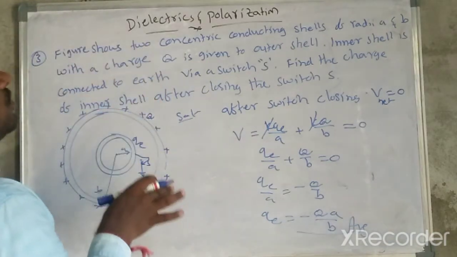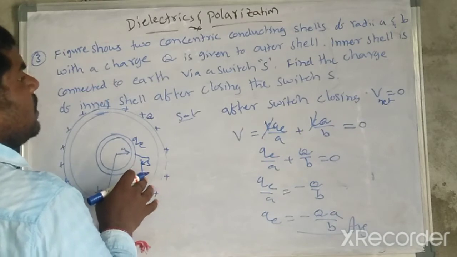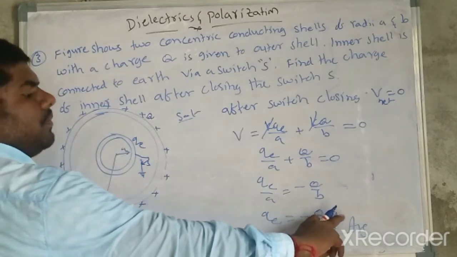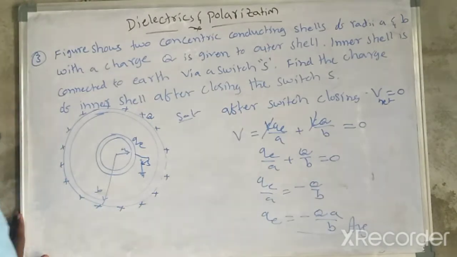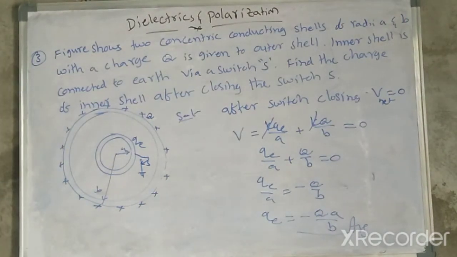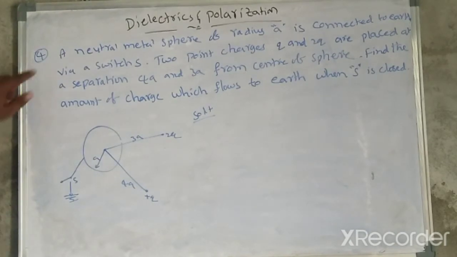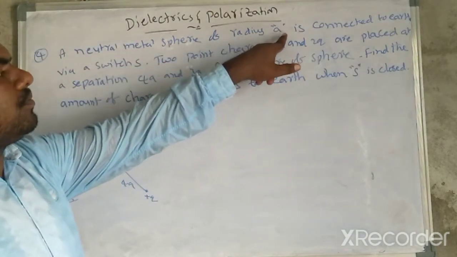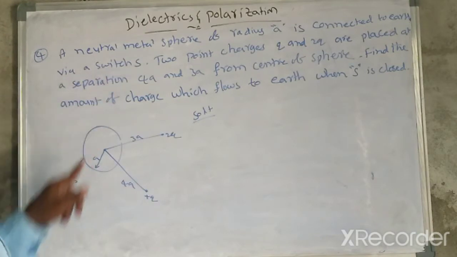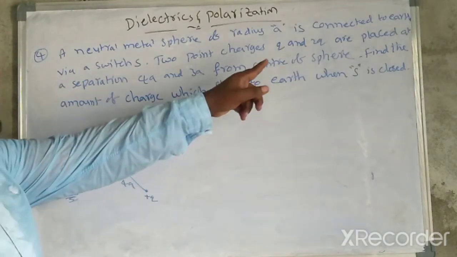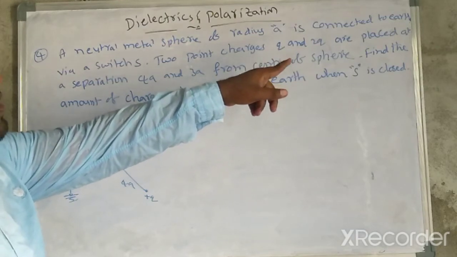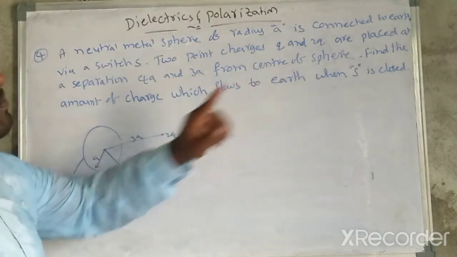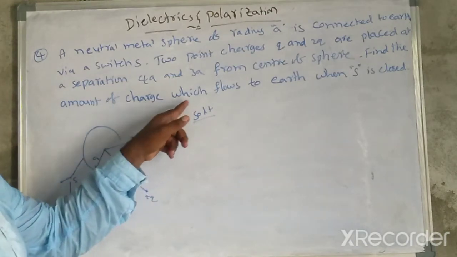So after switch closing, the inner surface, inner shell charge is minus Q small a divided by B. Another model: a neutral metal sphere of radius small a is connected to earth via switch S. Two point charges, Q and plus 2Q, are placed at distances 4a and 3a from the center of the sphere. Find the amount of charge which flows to